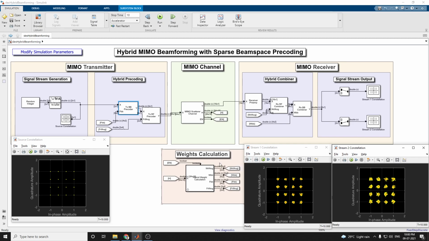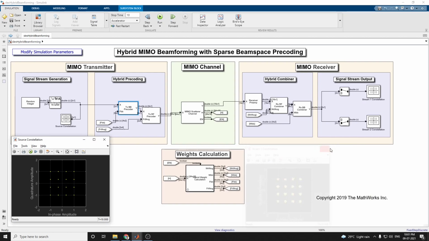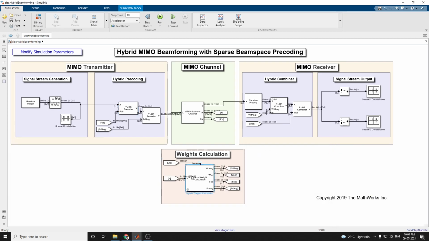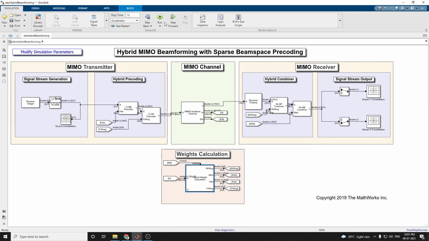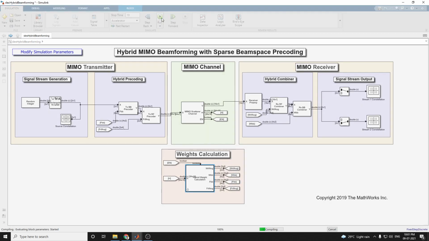This is because the first stream uses the most dominant mode of the MIMO channel, so it has the best SNR. This is the stream 1 constellation. Okay, let us see the second method, called the HBBS method. Now what to do? Just change this block. This is the weight calculation block. Now we are changing the algorithm from QSHB to HBBS. Here just click apply, then OK. Now click run, and we can check what will happen.